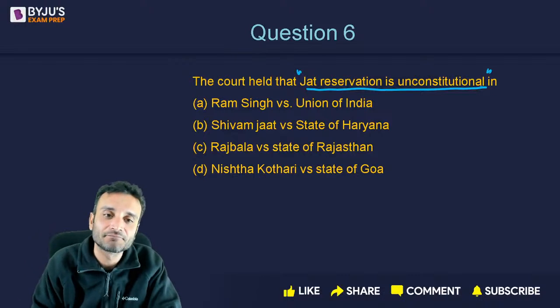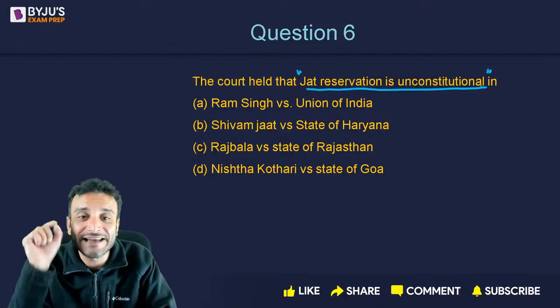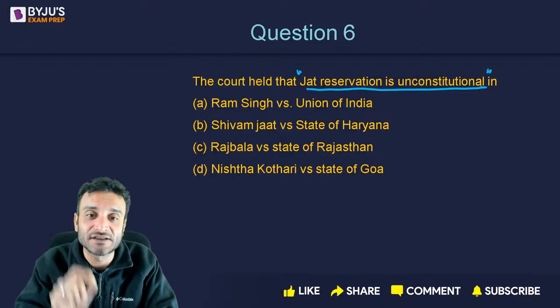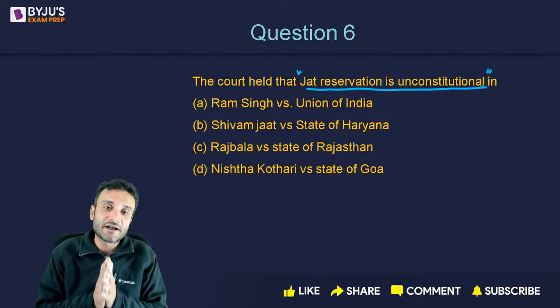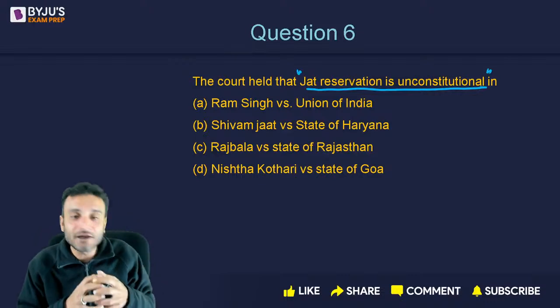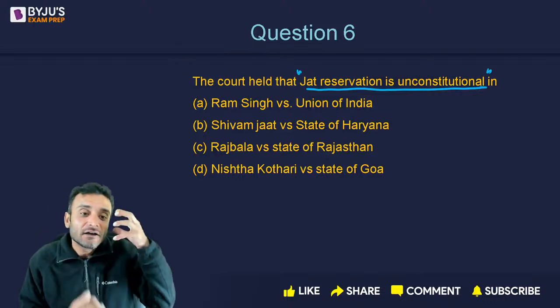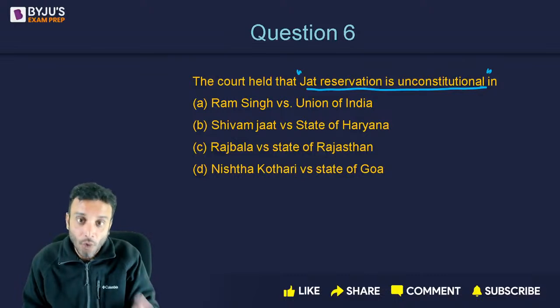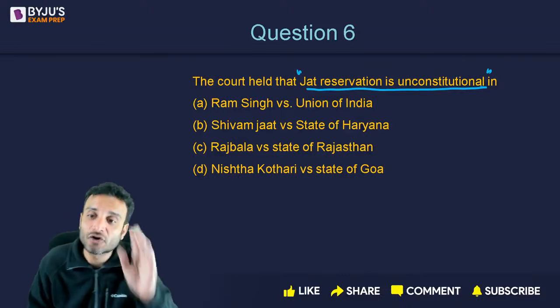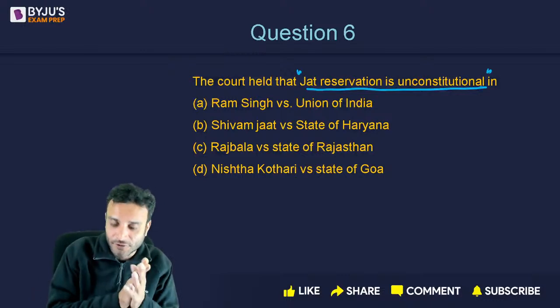The correct answer is Ram Singh versus Union of India. In Ram Singh versus Union of India, the Supreme Court categorically held that reservation for Jats was unconstitutional. Very, very important.